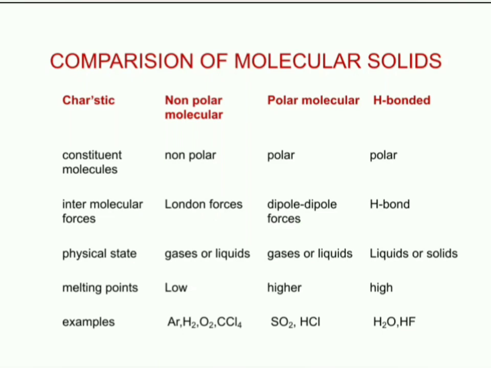Now what is the order of melting point? It is non-polar molecular solids less than polar molecular solids less than hydrogen bonded molecular solids. Coming to the examples, argon, hydrogen, oxygen and CCl4 are the examples for non-polar molecular solids. SO2 and HCl are the examples for polar molecular solids. H2O and HF are the examples for hydrogen bonded molecular solids.